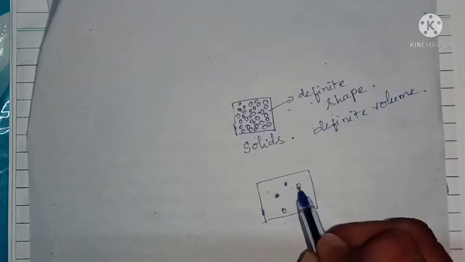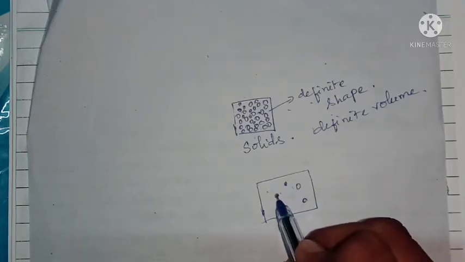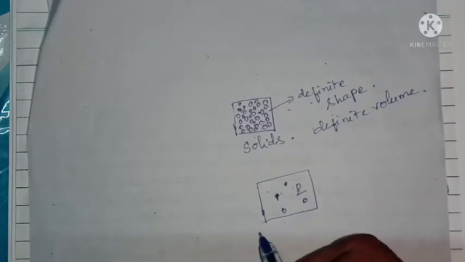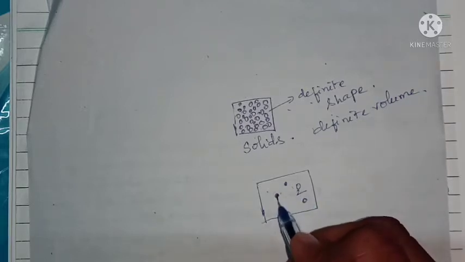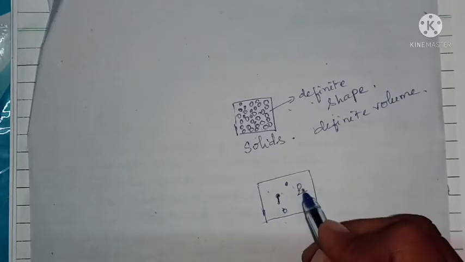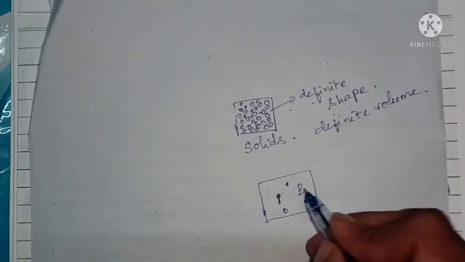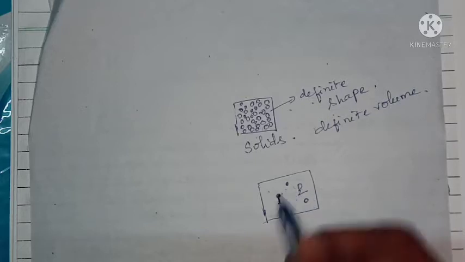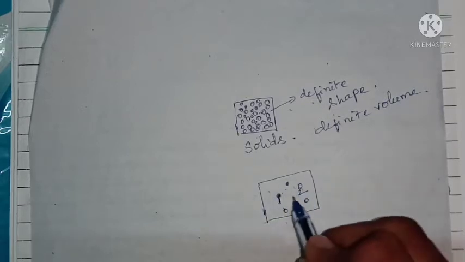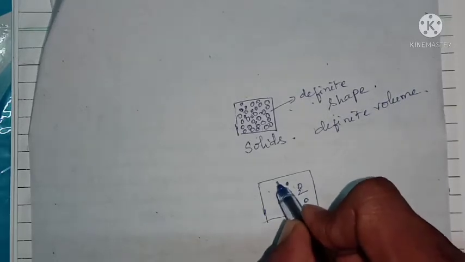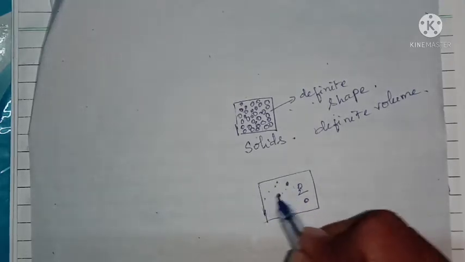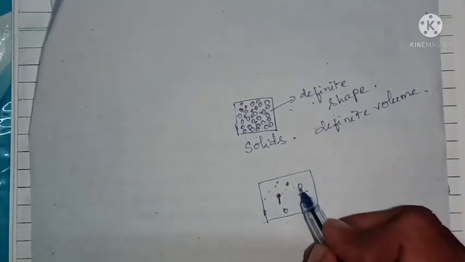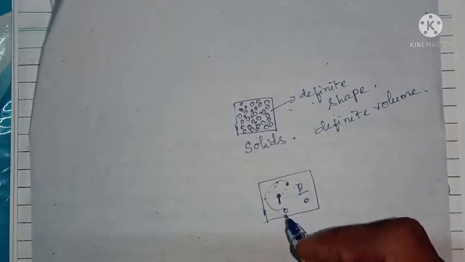For example, the molecule with respect to this molecule is here. It means this is molecule 1. With respect to this, another molecule is there, and this molecule can move, or it can change the position from this point to this point, this point to this point. It means in all directions the molecule can be movable.